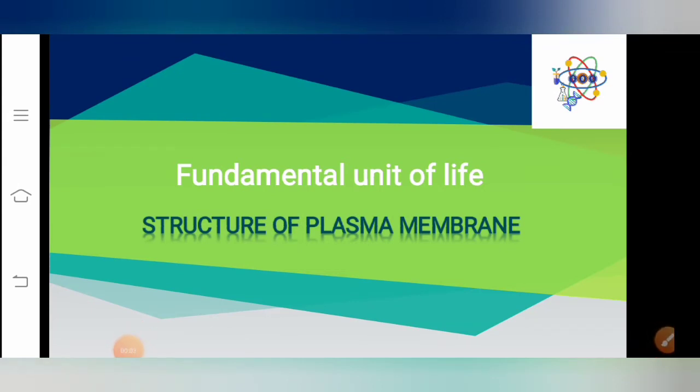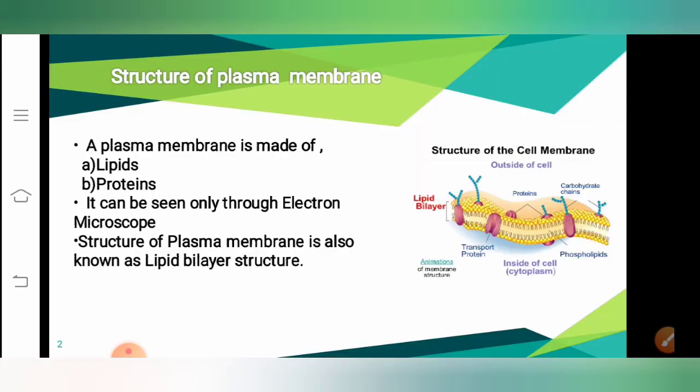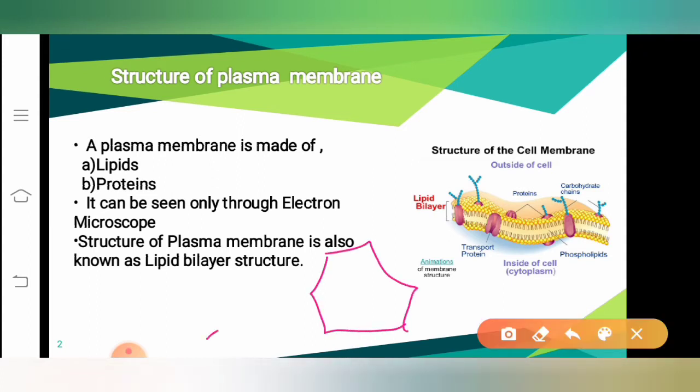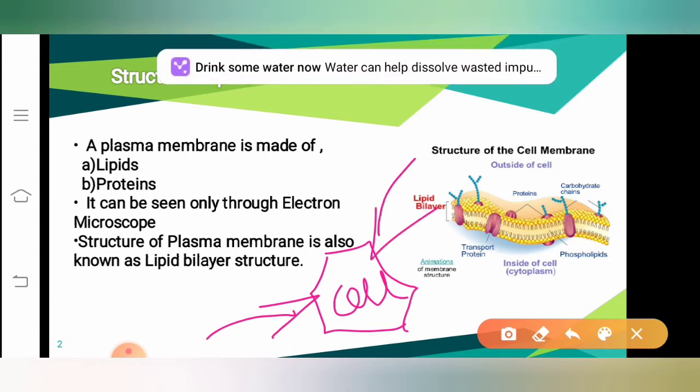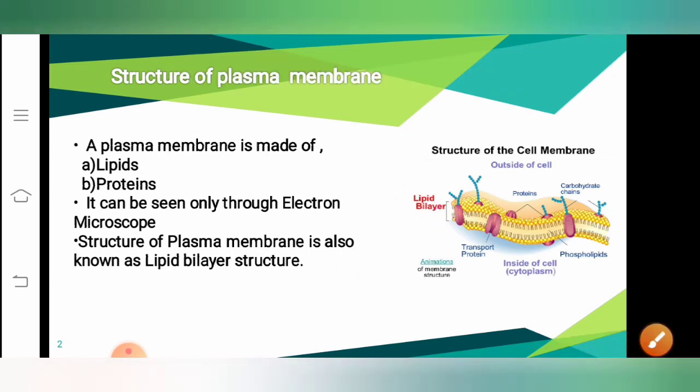In this session, let us understand the structure of plasma membrane. By now, we all have an idea what is plasma membrane, correct? If you look at this structure, this is a room-like structure which is called as cell, and this cell is covered by a membrane called as the plasma membrane, correct? Now, let us understand the structure of plasma membrane.